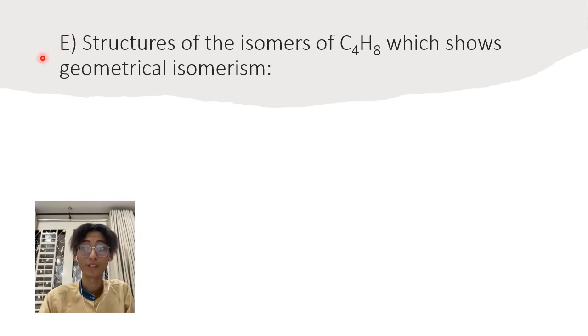Alright, let's move on to the E section of the questions, which is the structures of the isomers of C4H8 which show geometrical isomerism. So if we come across this type of question, what should we do first? The first thing that we should do is know what geometrical isomerism is. Geometric isomers, also known as cis-trans isomers, are stereoisomers that differ by groups being on the same side, which is called the cis isomer, or groups being on the opposite side, which is called the trans isomer, of a site of rigidity in a molecule.